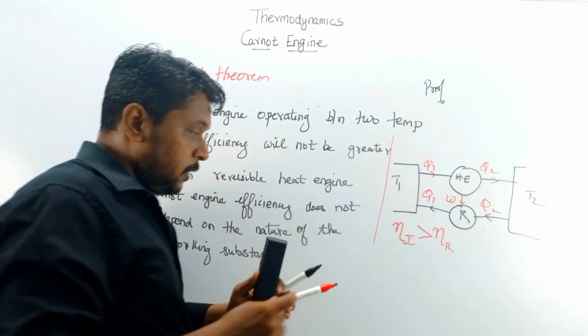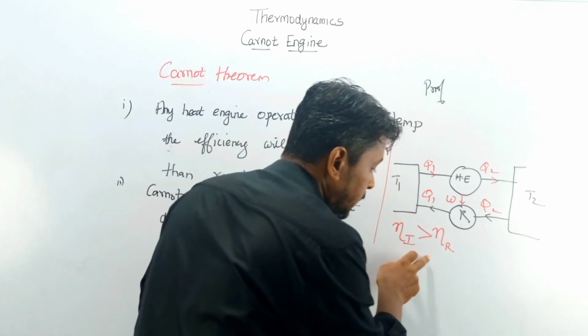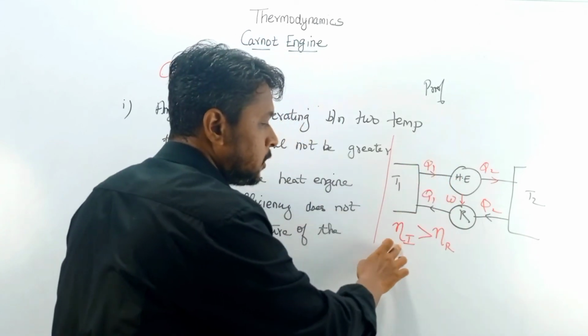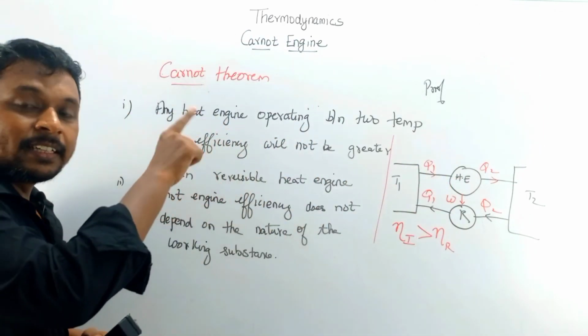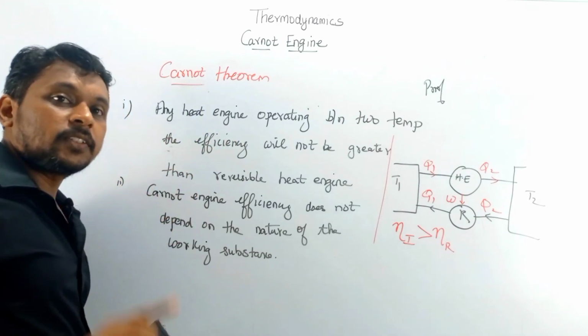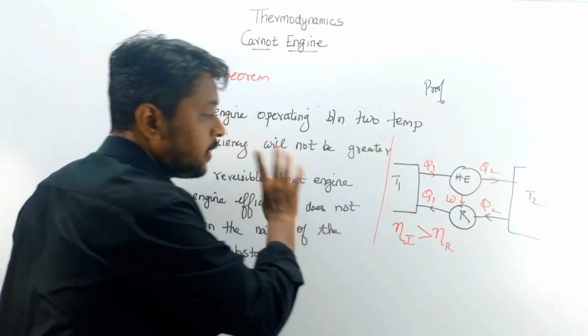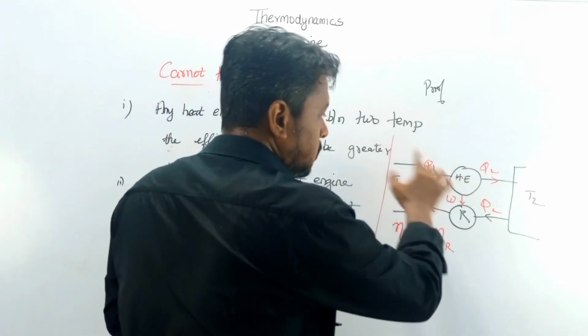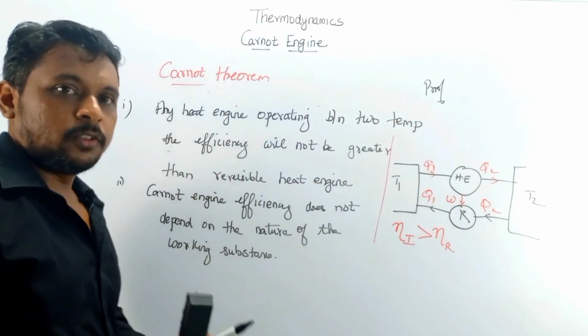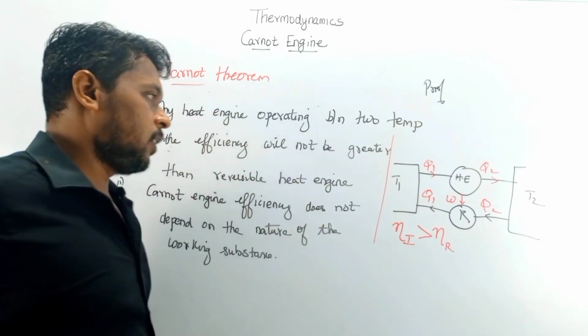If this condition is maintained, the arrangement is possible, but this is not possible by the Carnot theorem. He says that there is no heat engine which has efficiency greater than a reversible heat engine. So this is being violated here. So this arrangement is not at all possible. This is the proof of the Carnot theorem.